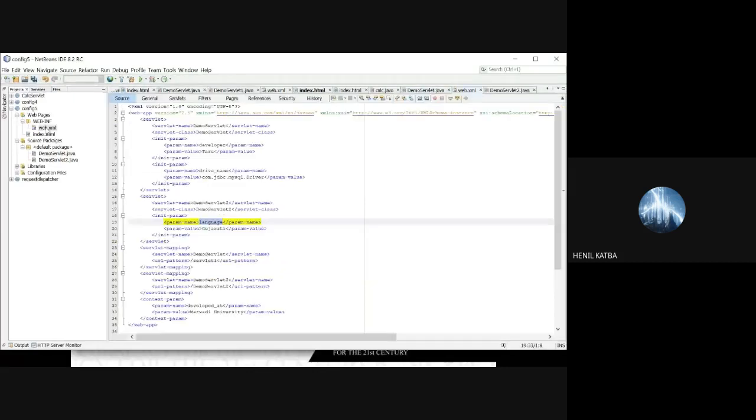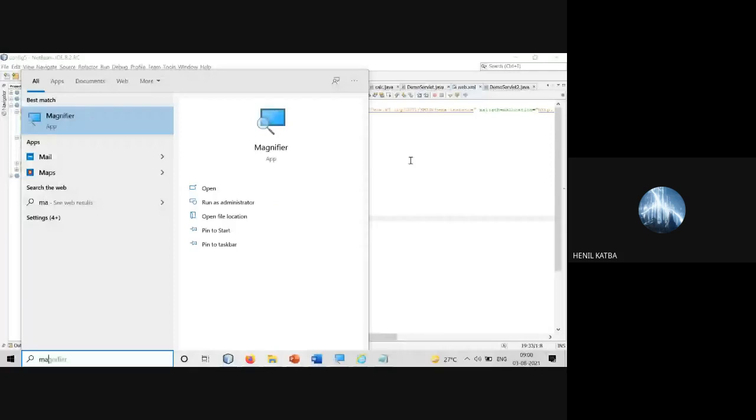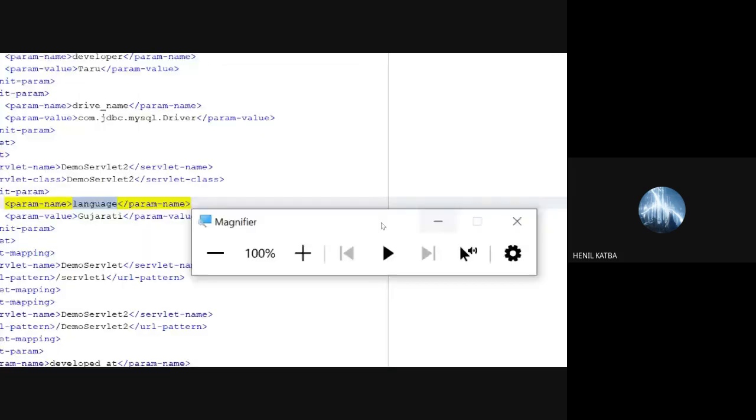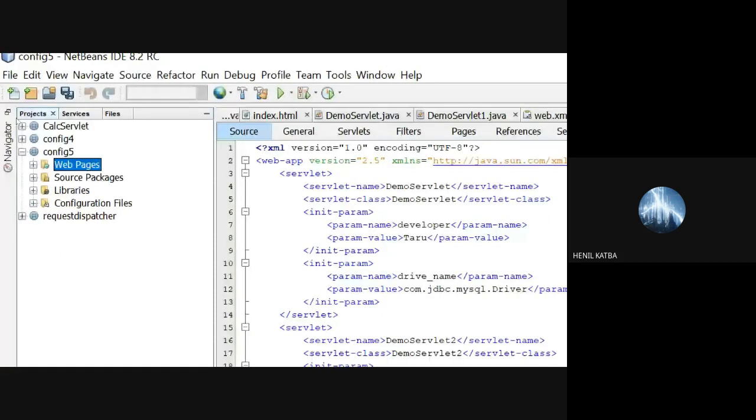For example, if I have created a servlet, I hope my screen is showing you NetBeans. Suppose I have a web application, and I'm creating one servlet. So I already have two servlets, demo servlet and demo servlet 2.